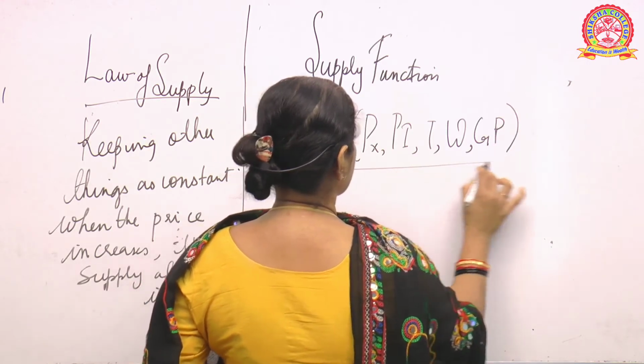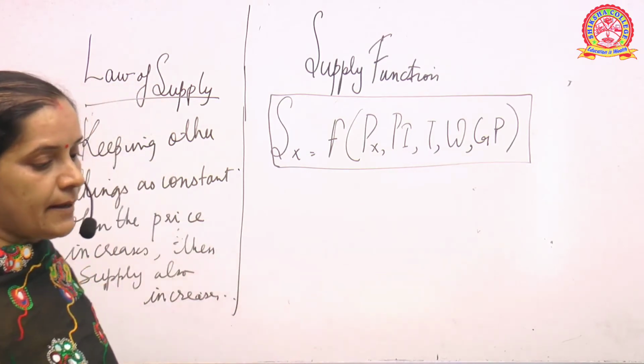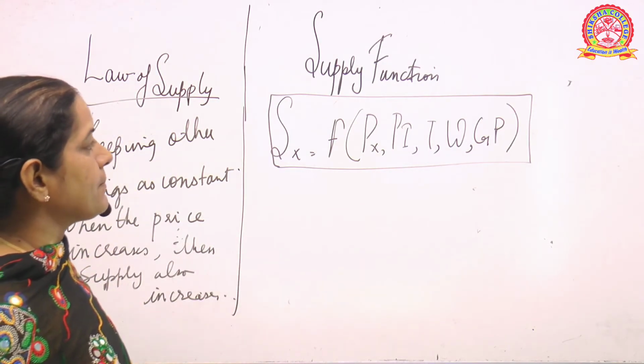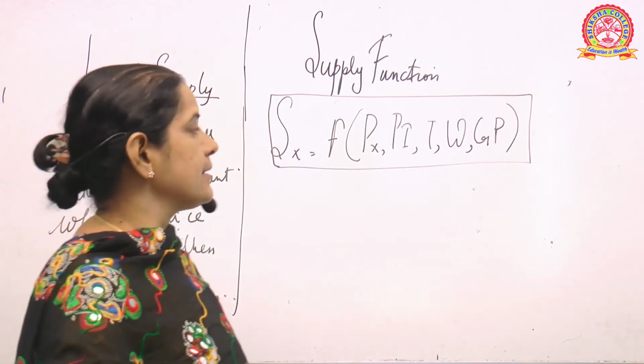This is your supply function. Please remember this. Your supply function Sx is a function of Px, Pi, T, W, Gp.